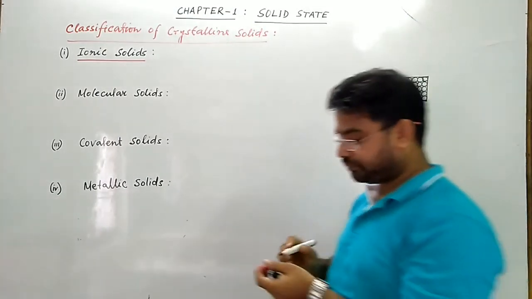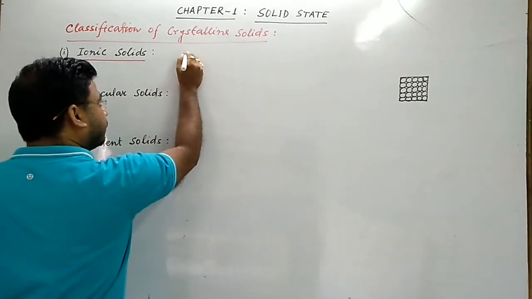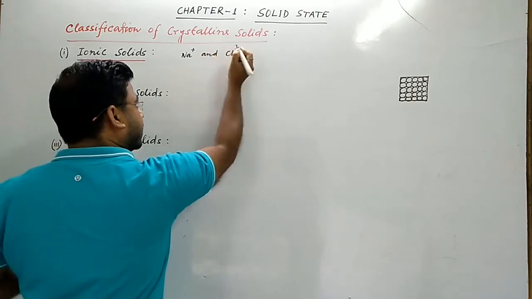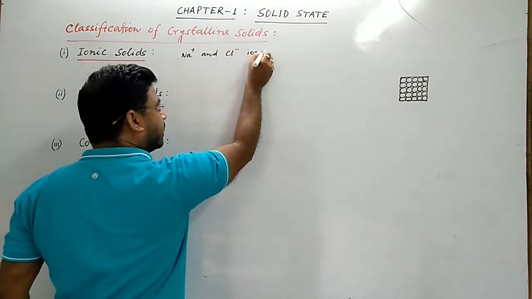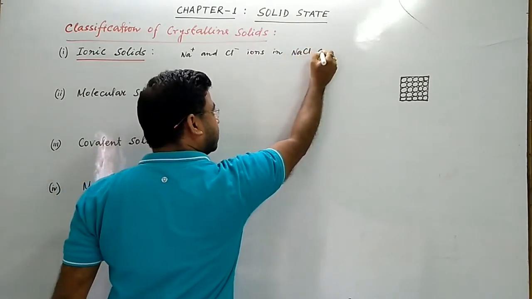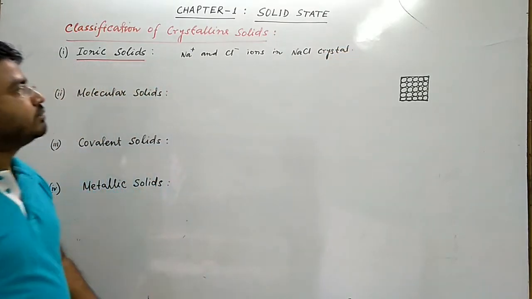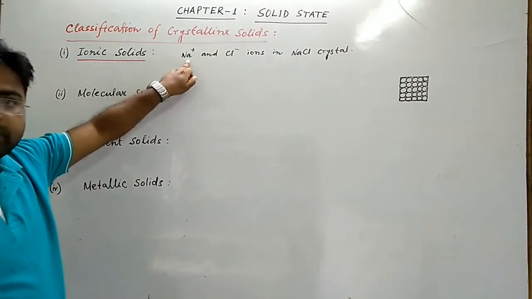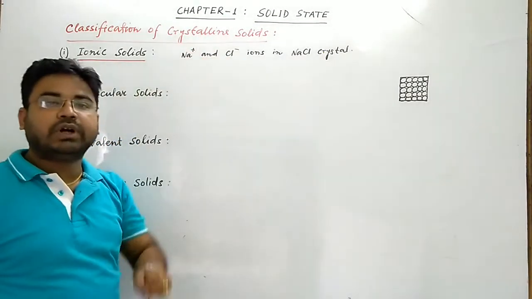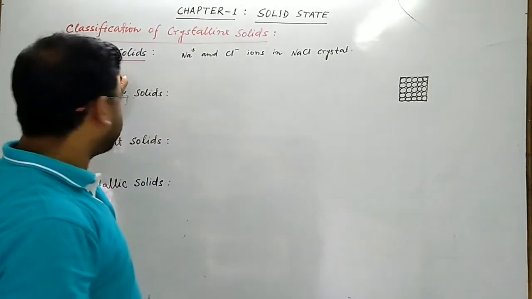For example, one example is Na positive and Cl negative ions in NaCl crystal. तो सोडियम क्लोराइड स्ट्रक्चर में Na पॉजिटिव आयन होता है, Cl नेगेटिव आयन होता है. So these positive and negative charged ions are the constituent particles of ionic solids.